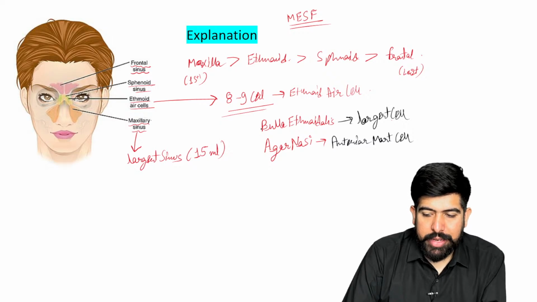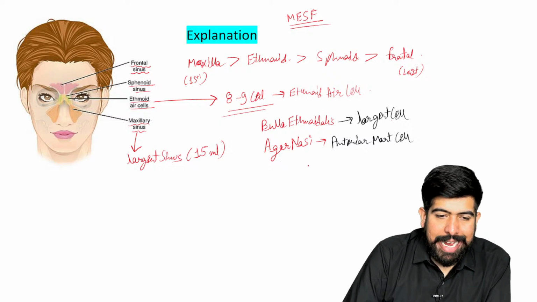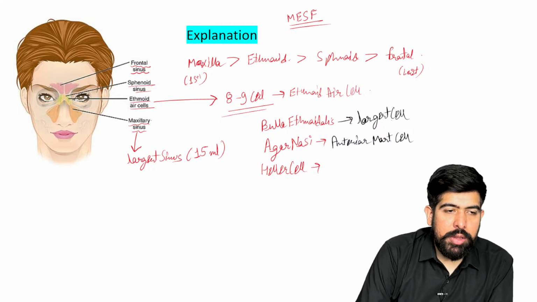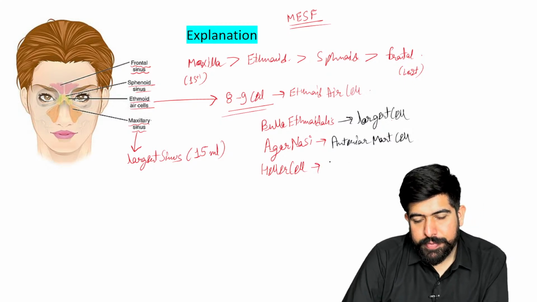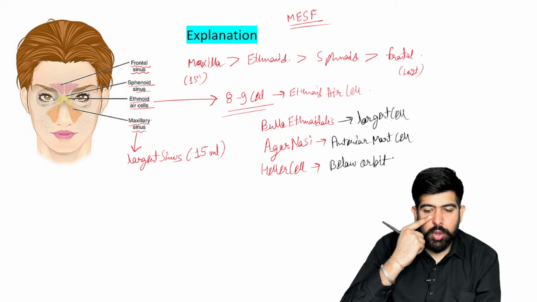And of course, if I'm talking about the next one, write it down, which is your Haller cell. Haller cell, guys, what is the importance of this Haller cell? Write it down. This is below the orbit. Yes, it is here, just below the orbit.